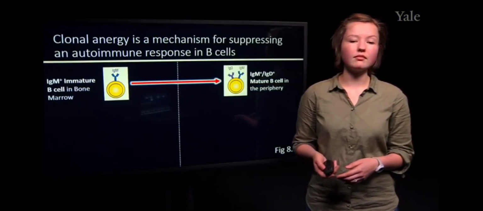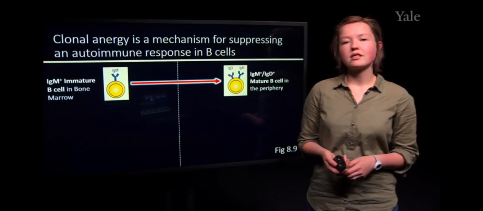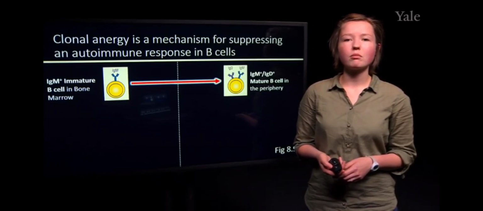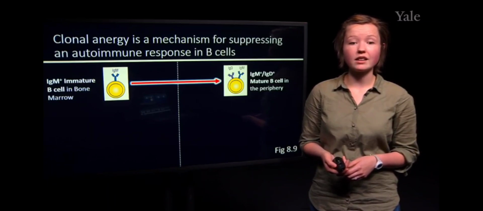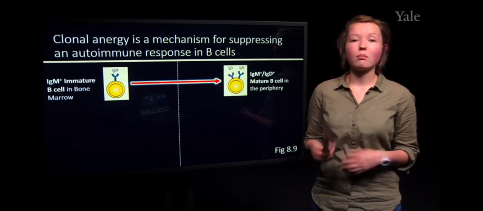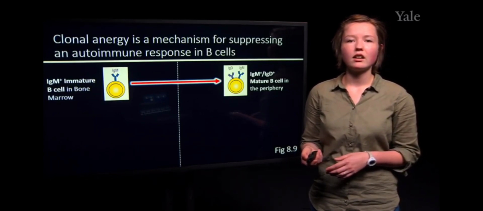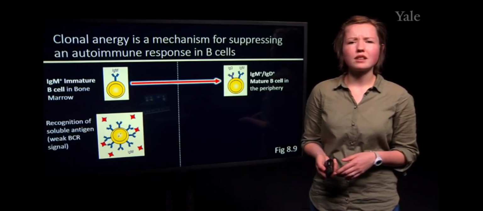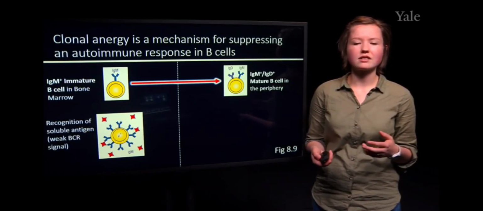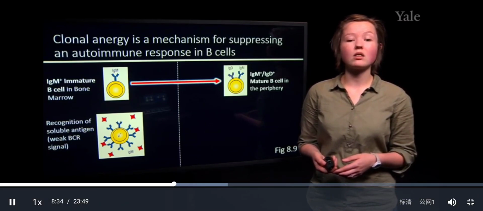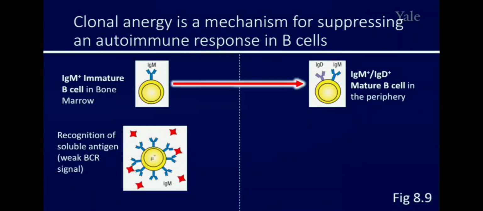There are other types of antigens that can be recognized in the bone marrow, and often these are responded to in different ways. So last time we talked about multivalent antigens, which result in this stronger B cell receptor signaling. But sometimes the B cell receptor will interact with these antigens that are soluble, and this results in a weak B cell receptor signaling pathway. And because the interaction is weaker and leads to a weaker signal, then the B cell will respond in a different way.